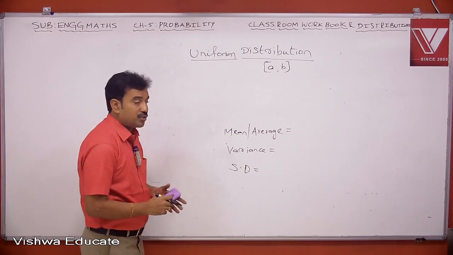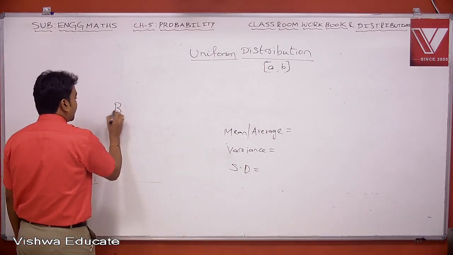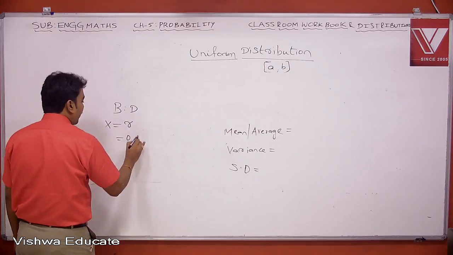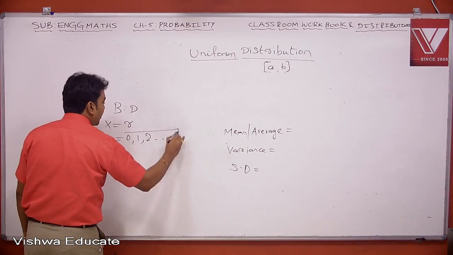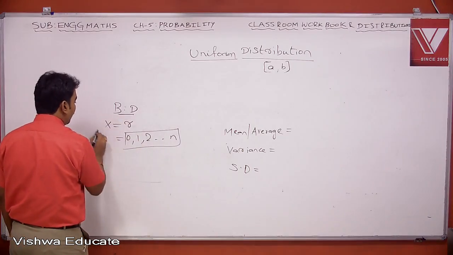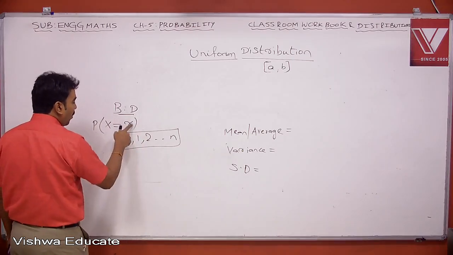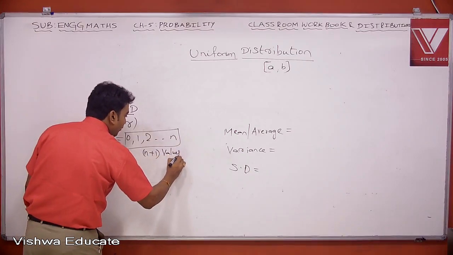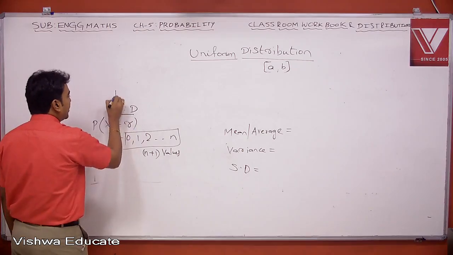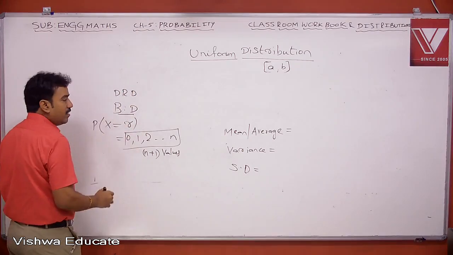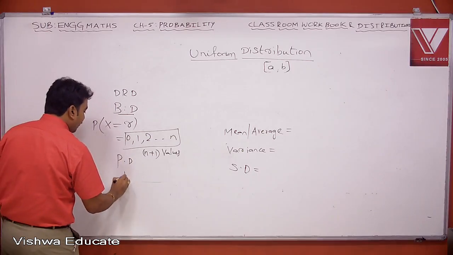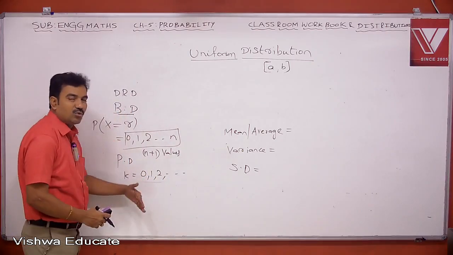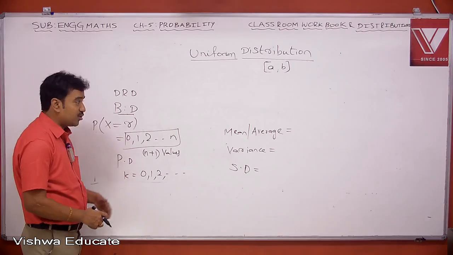Now let us see in case of binomial distribution. The random variable x is taking values r, but r values are ranging from 0 to n. In case of binomial distribution, we have discussed p of x equal to r. R ranges from 0 to n. Totally we have n plus 1 values. That means we have finite number of values. Therefore, binomial distribution is a discrete random distribution. But in case of Poisson distribution, the random variable x is nothing but k. It takes infinitely many values 0, 1, 2, 3, etc.